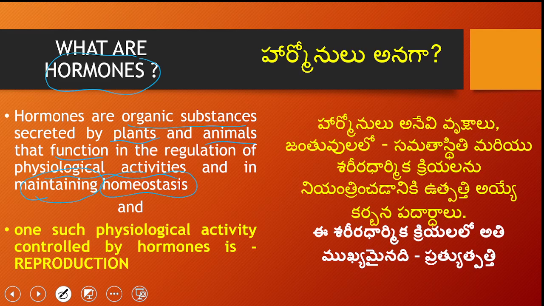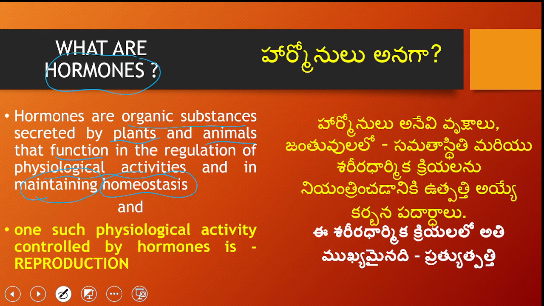That is what I have said before. These are responsible along with the nervous system for maintaining coordination of the body, and one such coordination is said to be homeostasis, which includes ionic regulation, etc. This is a different topic.